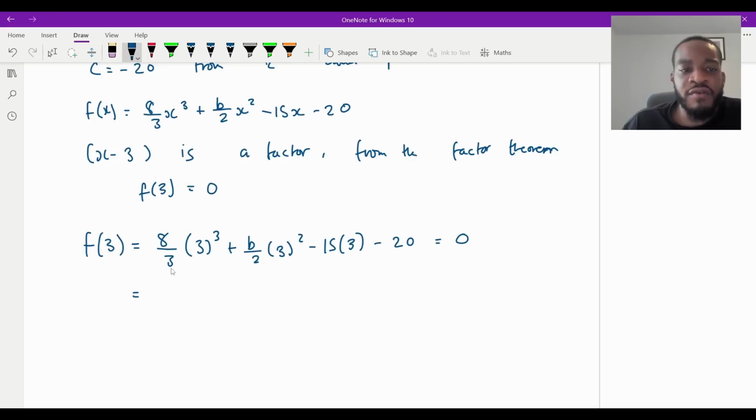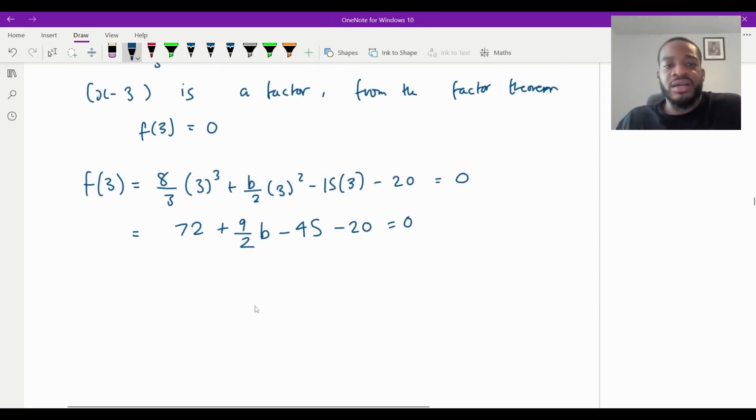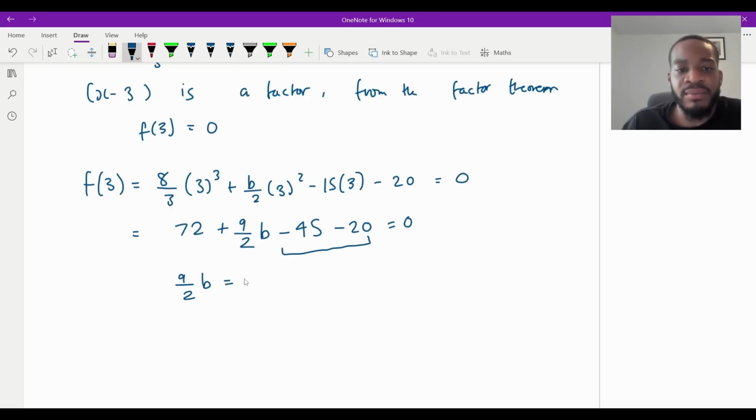So 8 over 3 times 3, that's 8 times 3 squared, which is 8 times 9, that's 72, isn't it? Let me just double check. 3 cubed over 3 is 3 squared. 3 squared is 9, 8 times 9, 72, that's fine. Plus 9 over 2 b minus 45 minus 20 is equal to 0. So what is that going to be? That means that's 9 over 2 b, right, is going to equal these two going on that side, which is going to be, that's minus 65. That'll be a plus 65 there. And then I'll take away that 72, isn't it?